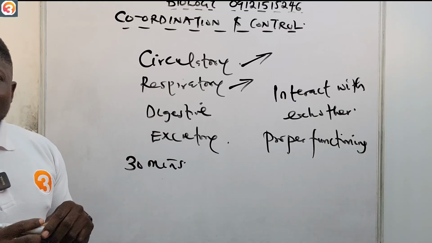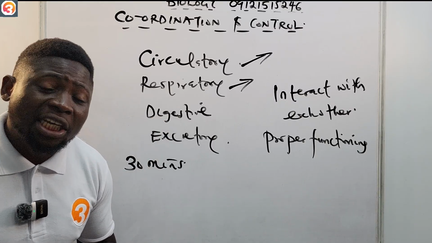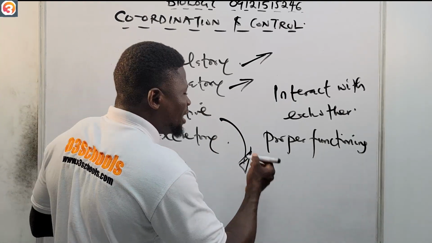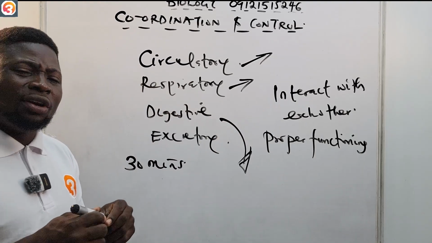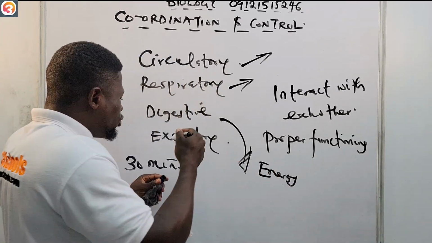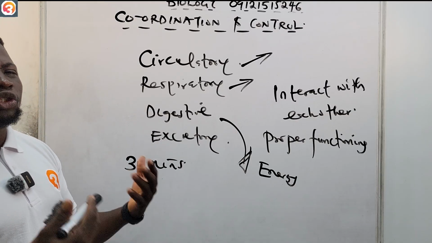And can you do any of these activities without energy? Oh no, you cannot. So your digestive system needs to break down the food that you eat to release energy. When you eat, the digestive system works on it, and then you have energy to work.